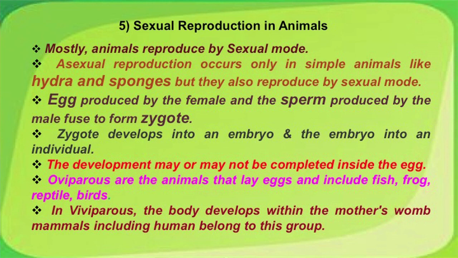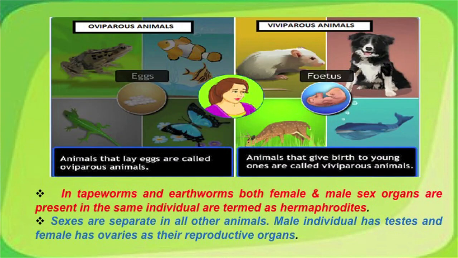Oviparous animals lay eggs and include fish, frogs, reptiles, birds, insects, etc. On the other hand, in viviparous animals, the body develops within the mother's womb, as in mammals, including humans. This diagram shows examples of oviparous and viviparous animals in the two segments. Tapeworms and earthworms both have male and female organs in the same individual.